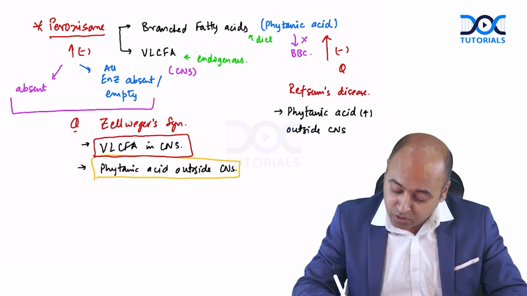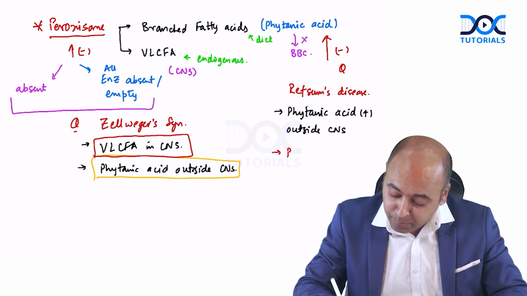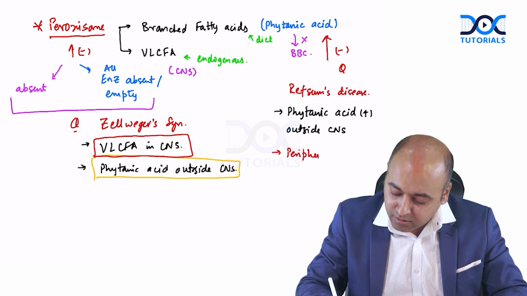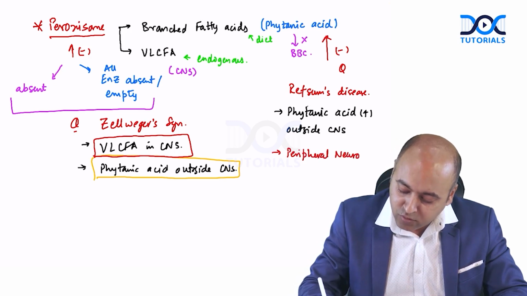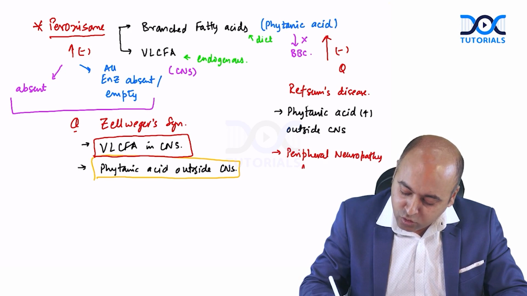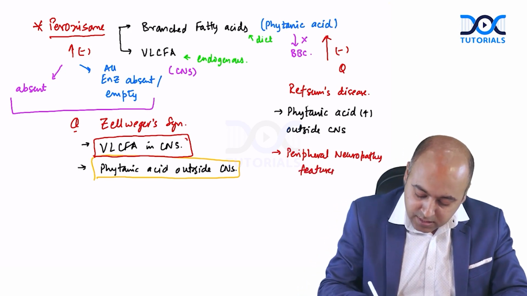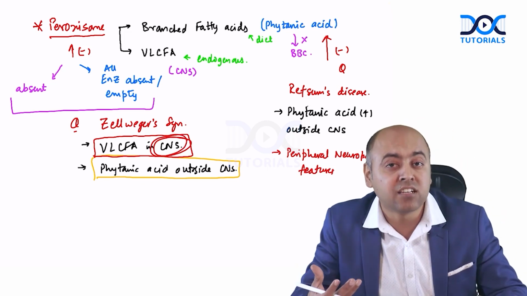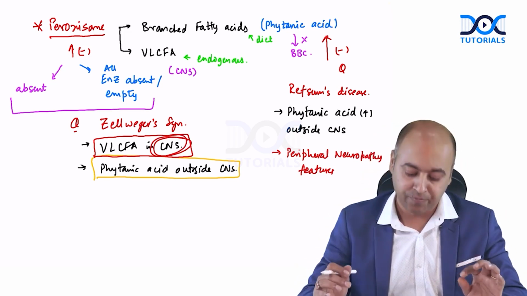Because of this, in Refsum you will only have the peripheral neuropathy features, because the CNS is not involved. Whereas in Zellweger, the CNS is getting involved, so you will have the central neurological features as well.